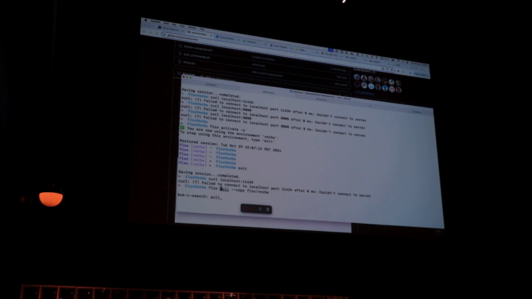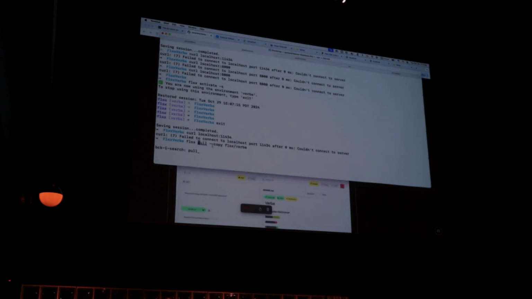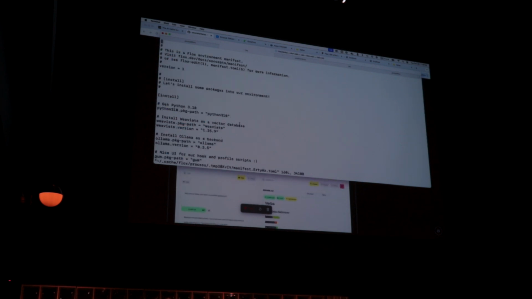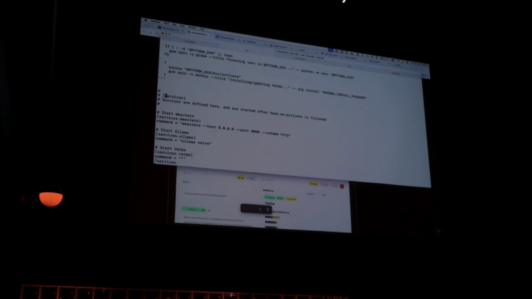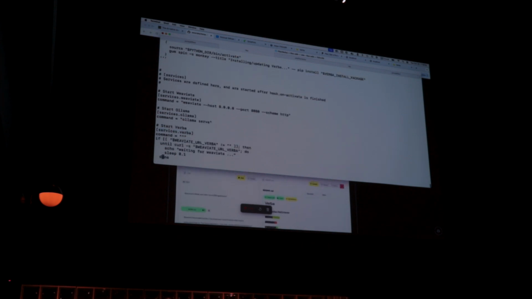Literally, to run Verba, we can just run this one command, flux pull, copy flux verba. We already have this environment on my machine, and I don't want to do this flat out with nothing here, because what this next command is going to do, it would pull the model, it'll pull Ollama, and I'll prove it to you. So if I say flux edit, you'll see this configuration of the Flux environment and the services that run on it. So we have a Weaviate service, we have an Ollama service, and we have a Verba service. Weaviate is the vector store that sits behind Verba. Ollama is the inference layer, and theoretically, we should be able to get inference and RAG all done locally on this machine.